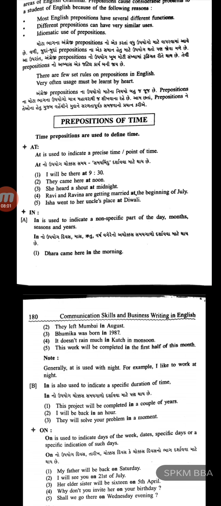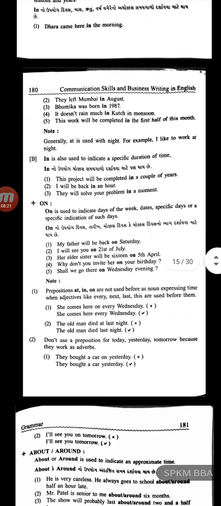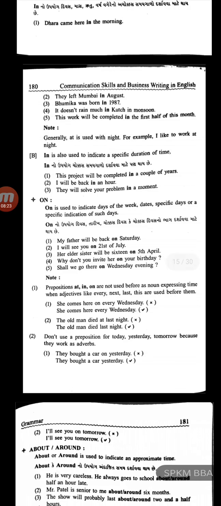In is the second preposition. It is used to indicate a non-specific part of the day, months, seasons and years. So in is used to indicate a non-specific part of the day. Example, Dhara came here in the morning. They left Mumbai in August. Bhumika was born in 1987.